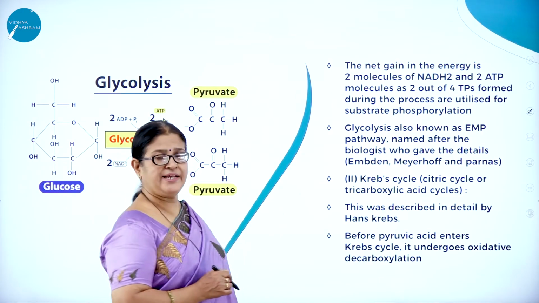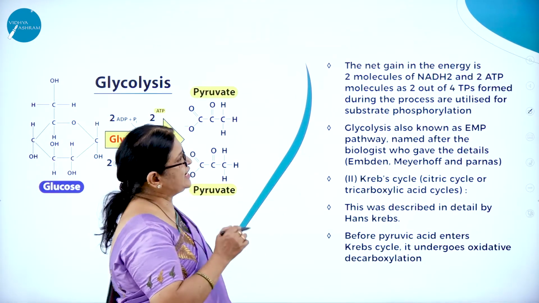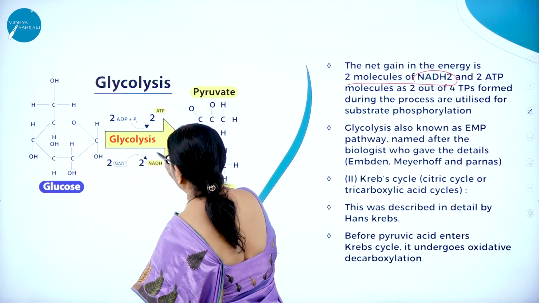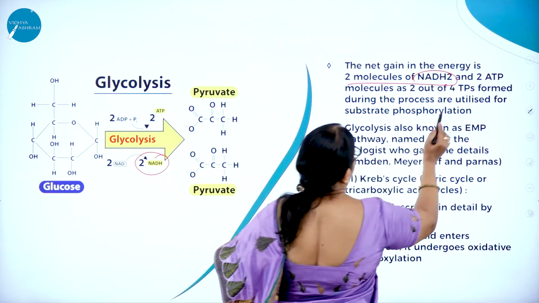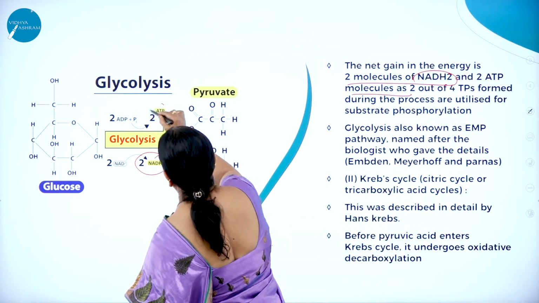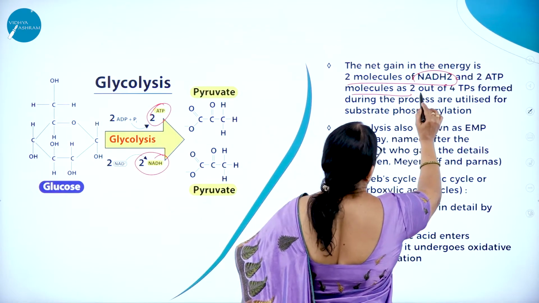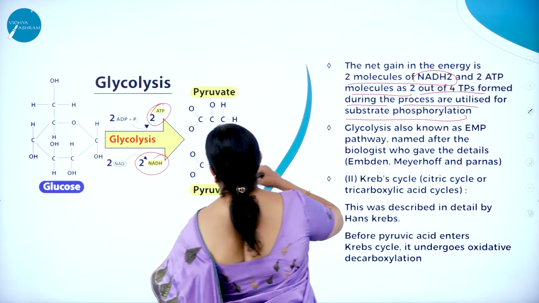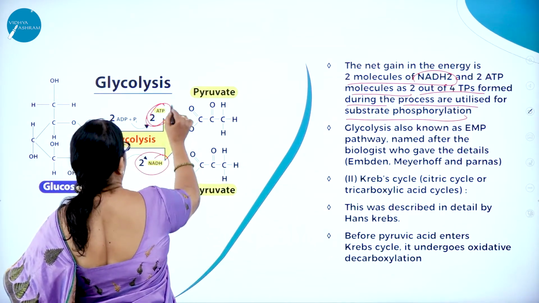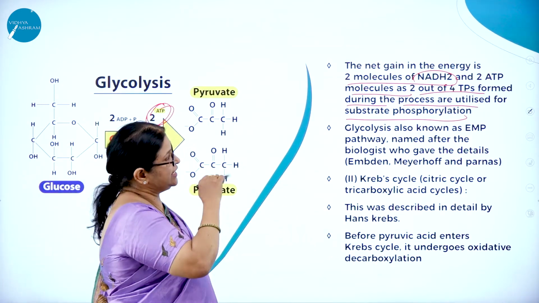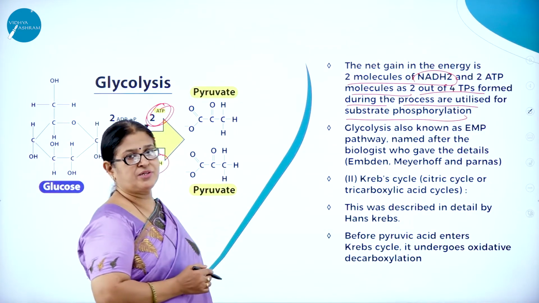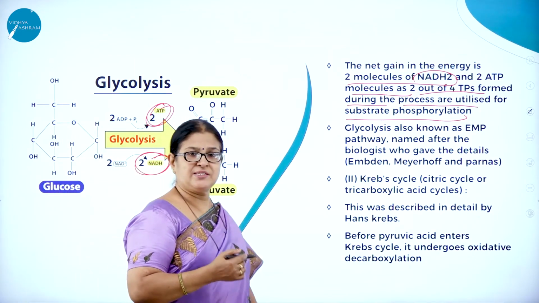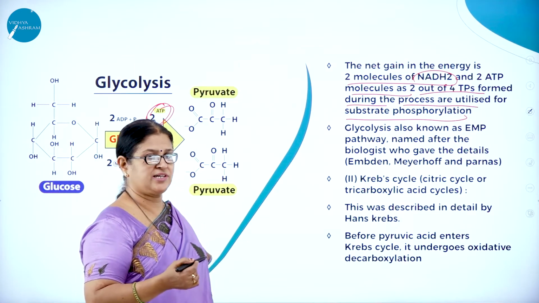Now, what is the net gain of energy in this process? The net gain is 2 molecules of NADH2 and 2 ATP molecules. 2 out of 4 ATPs formed during the process are utilized for substrate phosphorylation. So the 4 are produced, but 2 are utilized. So the net gain is 2 molecules of NADH2, nicotinamide adenine dinucleotide, and 2 ATP, that is adenosine triphosphate, which is called the energy currency of a cell.